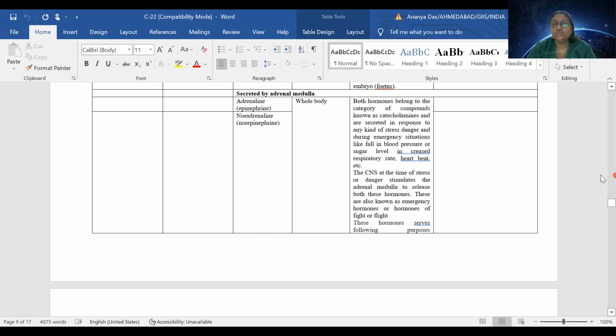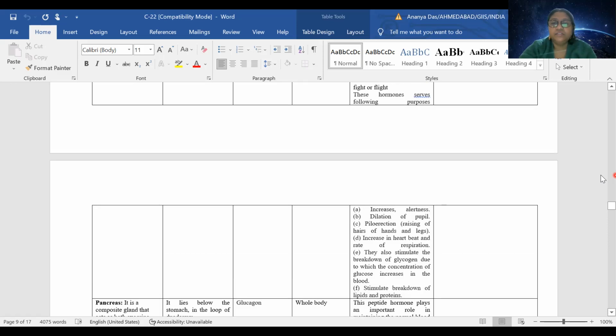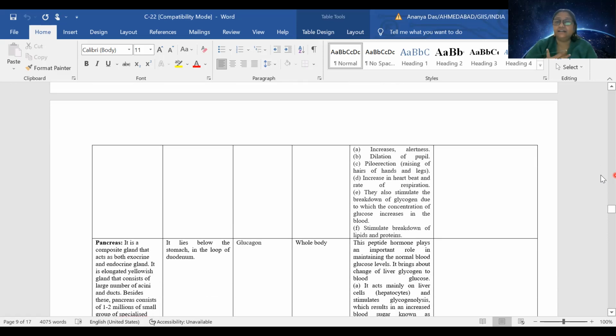It is also known as flight or fight, because it will increase alertness and dilate the pupil so that maximum light can be absorbed. They can cause piloerection, that means the hairs on our body will stand straight, and they will increase heartbeat and rate of respiration.